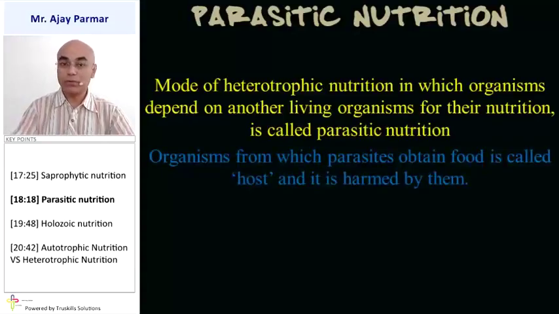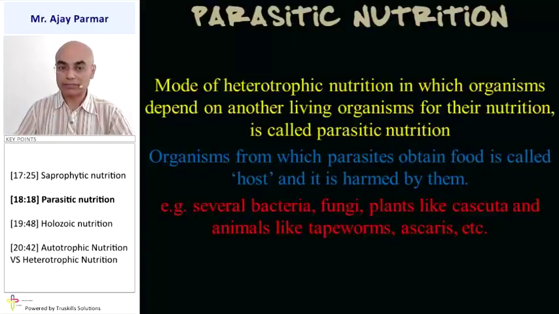Organisms from which the parasites derive nutrition become the host. And obviously the hosts are always harmed by the parasites. Several bacteria, fungi, plants like cuscuta, and animals like tapeworms and ascaris undergo parasitic nutrition and they are called parasites.